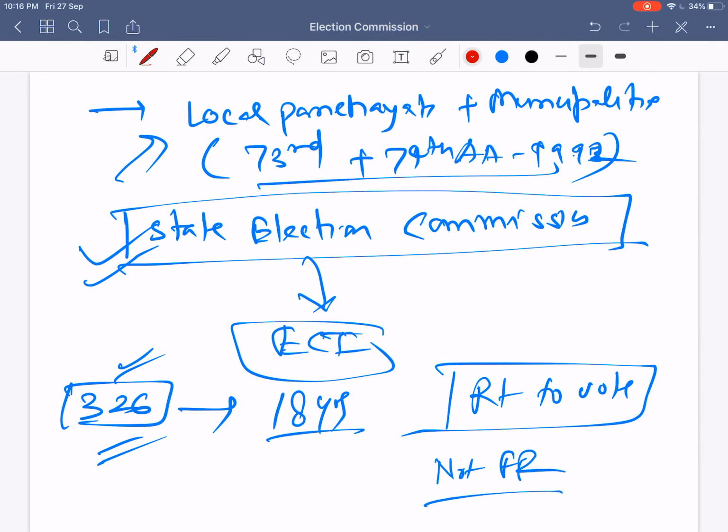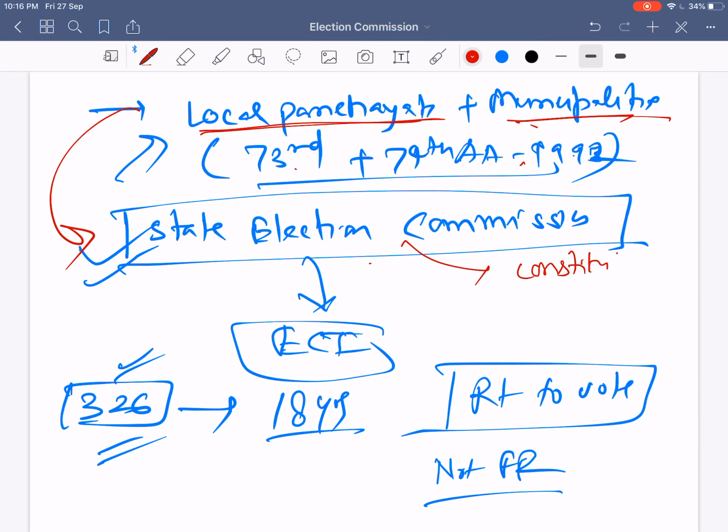Next thing we need to know is that local panchayat and municipalities elections, that is the 73rd and 74th amendment, are not conducted by the Election Commission of India but by the State Election Commission. The State Election Commission is also a constitutional body, just as the Election Commission of India is a constitutional body.